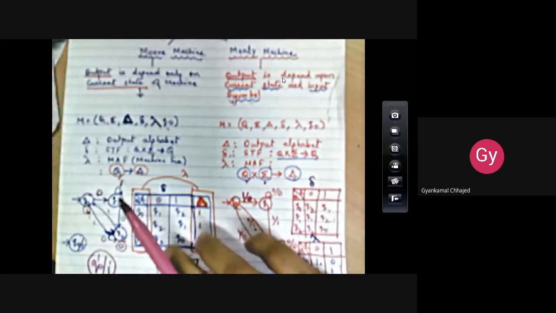Now I think I should directly go to the designing of a Moore and Mealy machine. So I am considering now that I have a Moore machine and I need to convert that Moore machine to a Mealy machine. Now how do we convert Moore machine to Mealy machine? With one example I would like to explain this.